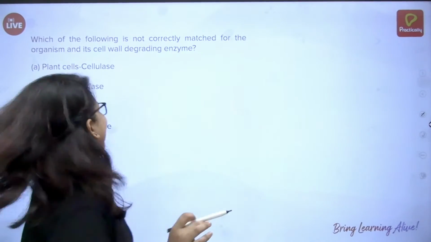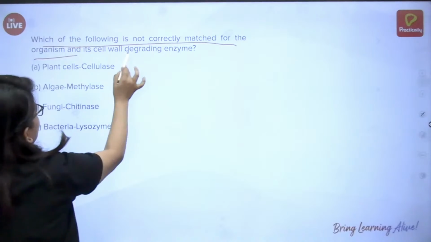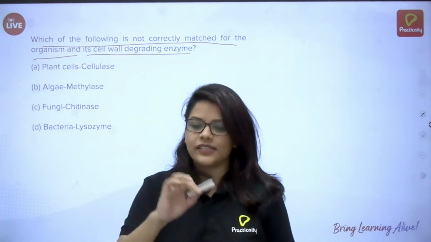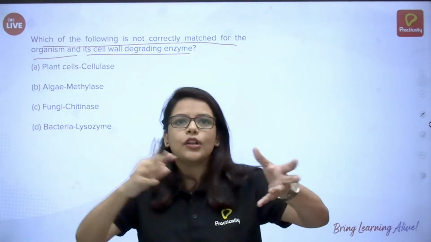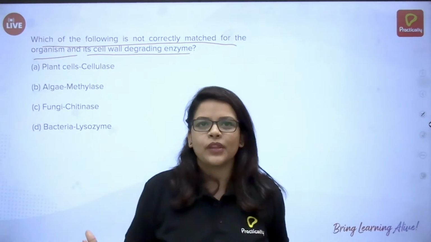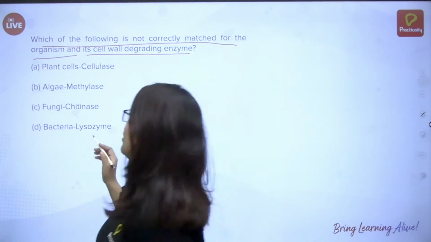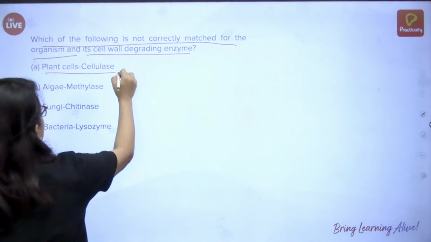So which of the following is not correctly matched for the organism and its cell wall degrading enzyme? We know plants have a cell wall, and the cell walls are different in different kinds of plants. So we need an enzyme to break the cell wall. Plant cells, cellulase, we know this is correct.